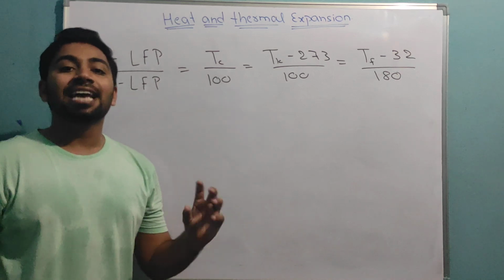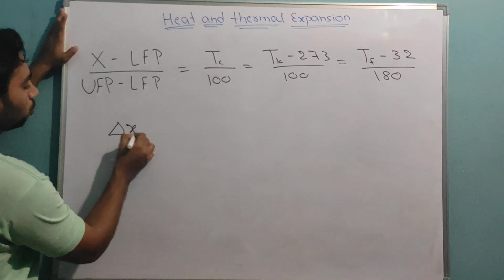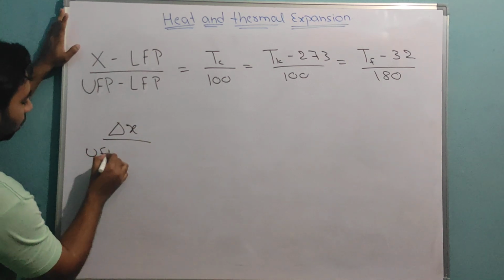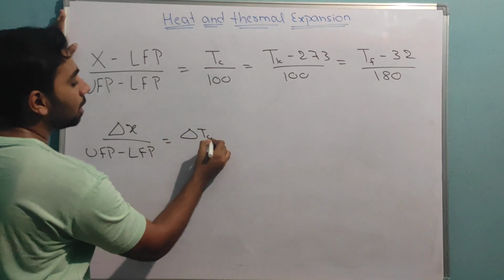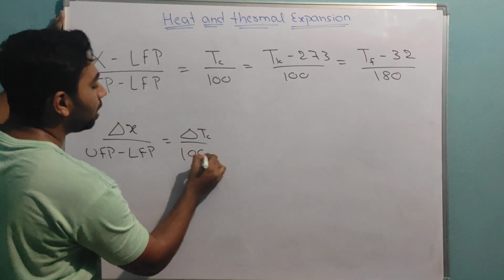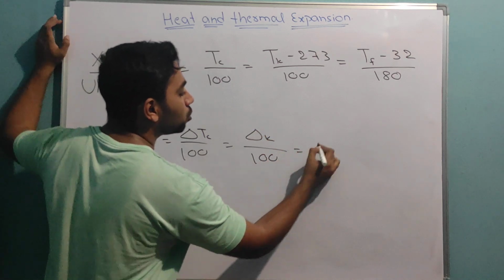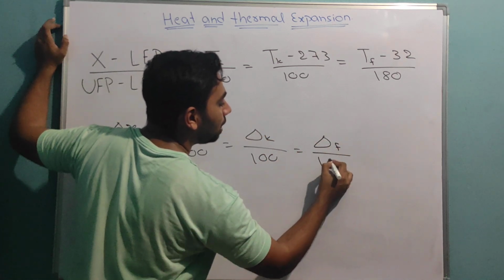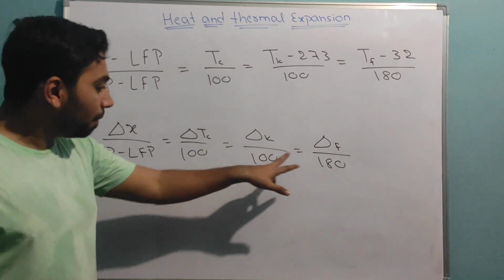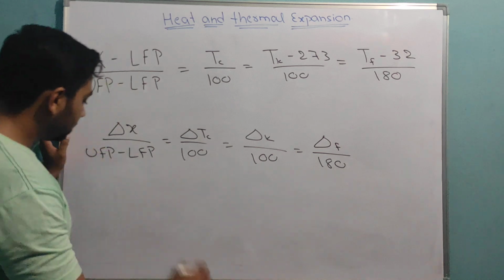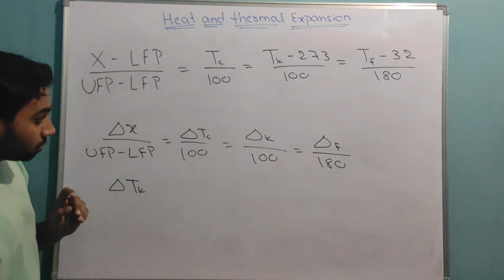If I want to write change in temperature, see, change in unknown temperature divided by upper value minus lower value is equal to change in Celsius scale by 100, is equal to change in Kelvin scale divided by 100, is equal to change in Fahrenheit scale divided by 180.